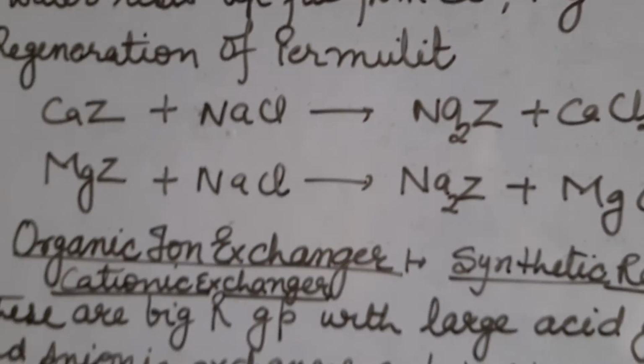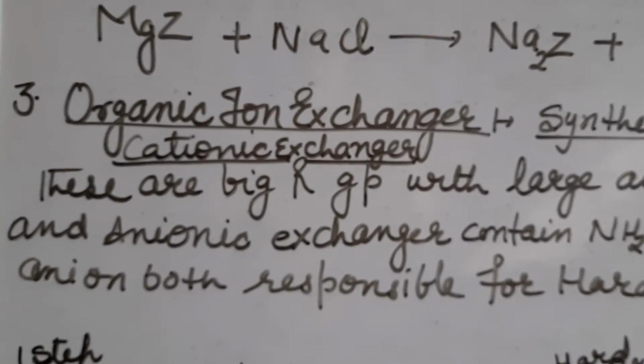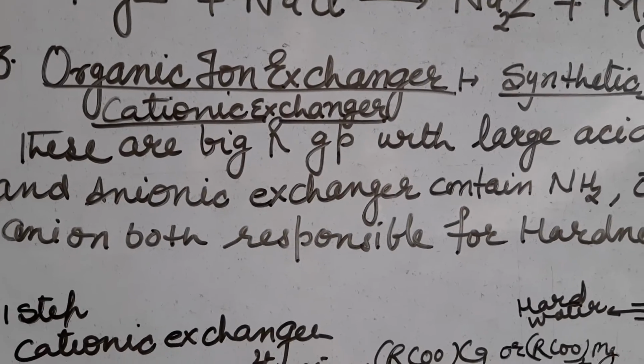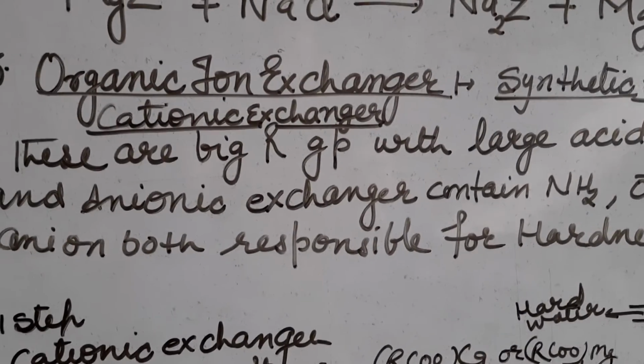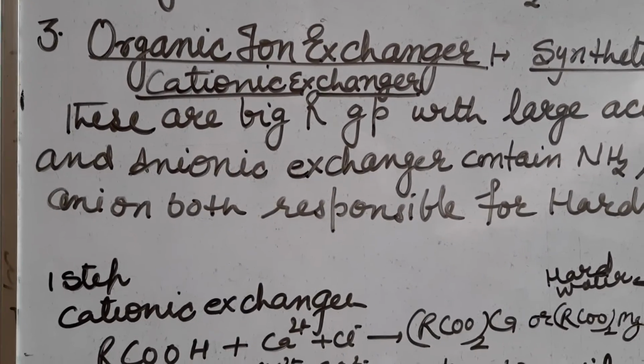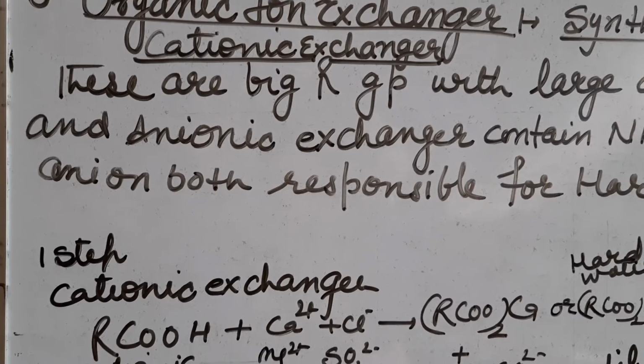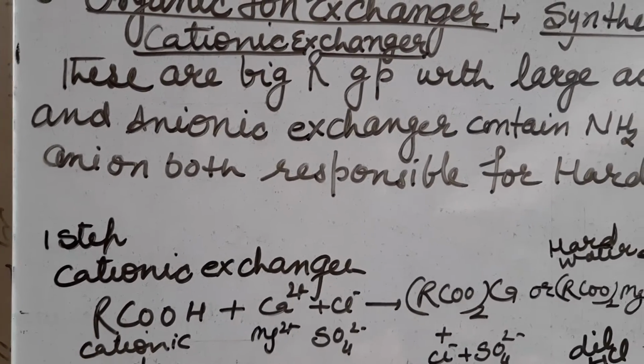Now next is the organic ion exchanger method. This is also called synthetic resin. Here we use two types of exchanger. One is the cationic exchanger and another is the anionic exchanger.